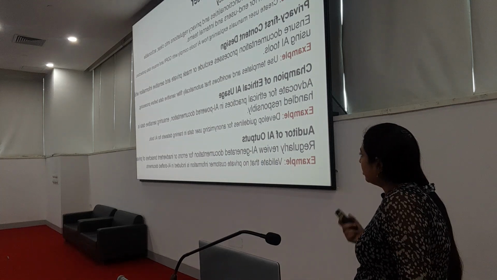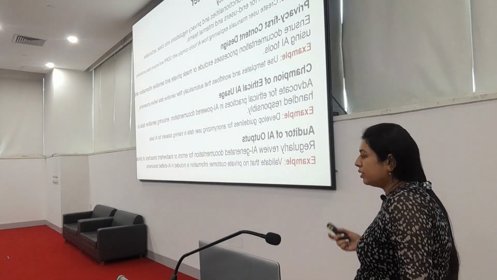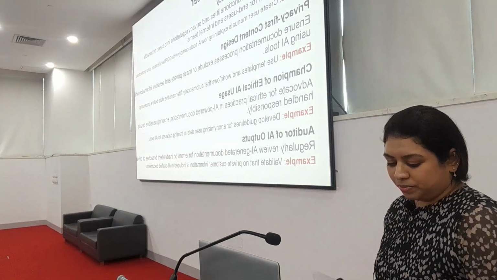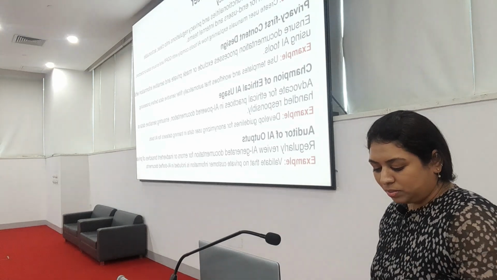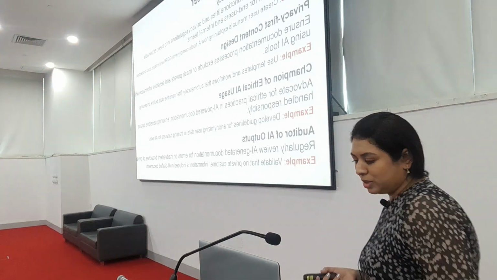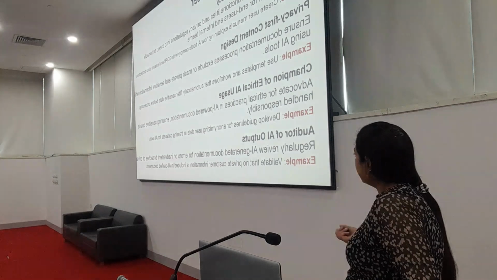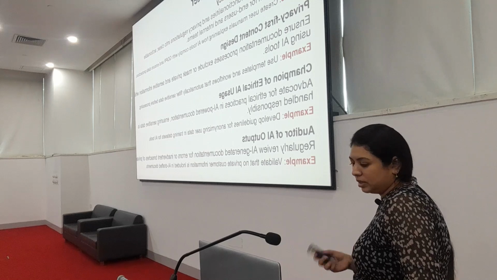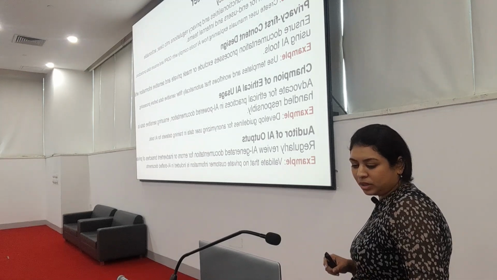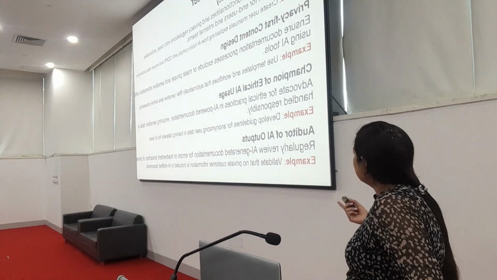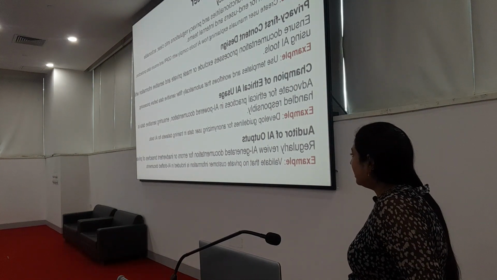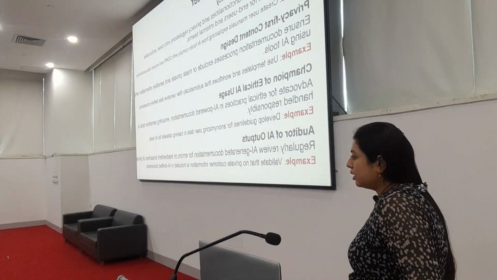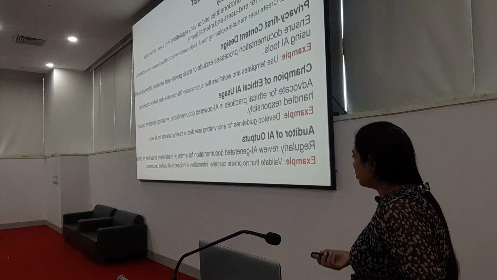So this can be done by coming up with set guidelines and having specific templates and workflows in place, so that way we know certain data is not supposed to go in and we are sure that it's not going to go in, because it will just give out an error when something like that is written. And so this one, when we have an AI tool as a plugin, we have to ensure we are training it properly and that we are not feeding any information that's not supposed to go in.